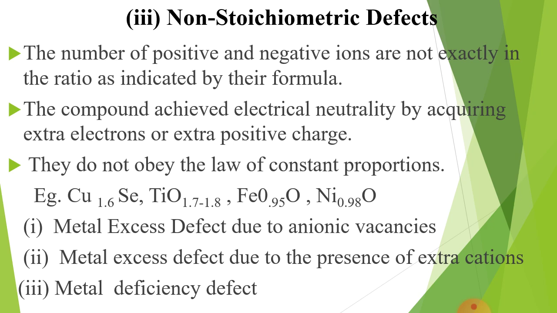That's why the defect is non-stoichiometric defect. Nickel 0.98 and oxygen 1. These are the common examples of non-stoichiometric defect. Here the electrical neutrality is maintained either by positive charge or by extra electrons from the surrounding.